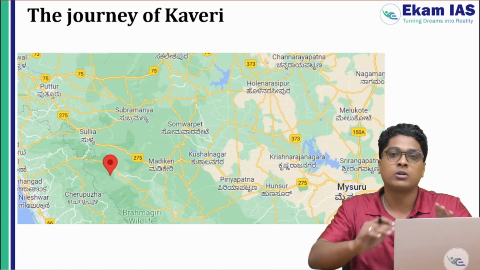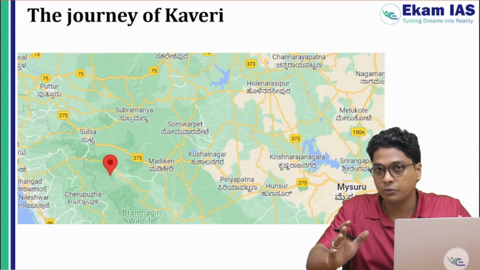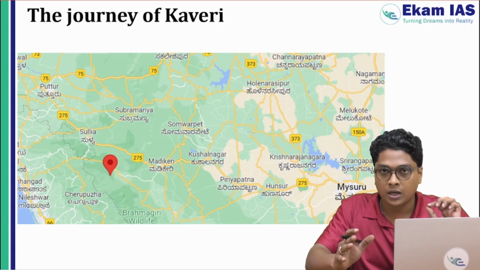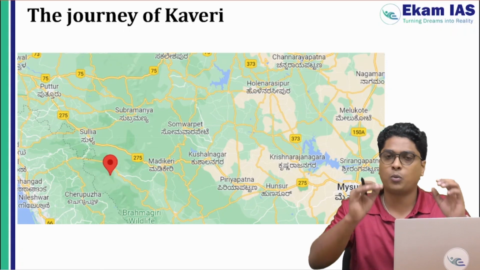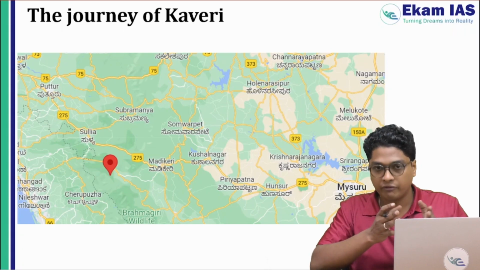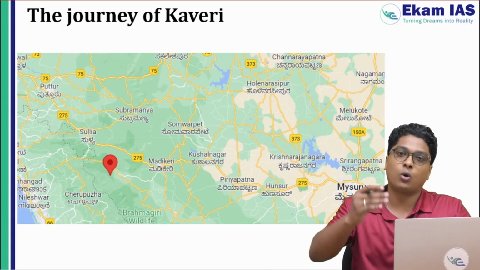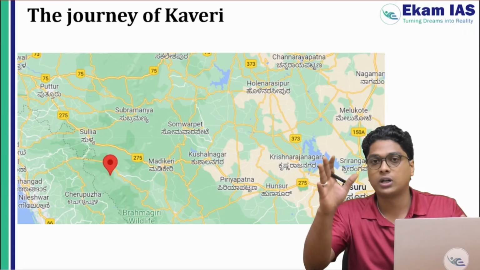Now this is one approach I suggest to almost all of my students, and I found it very useful. When you study rivers or when you study maps, make sure you use Google Maps. This is most useful when it comes to rivers. Find where it originates and follow the river. You'll automatically read everything that you need to know regarding that particular river.